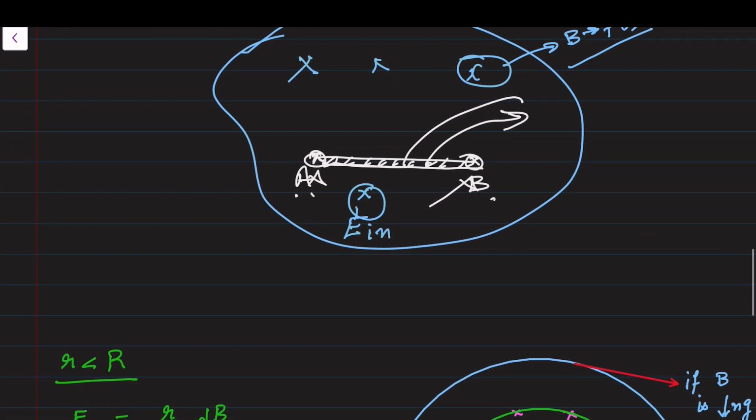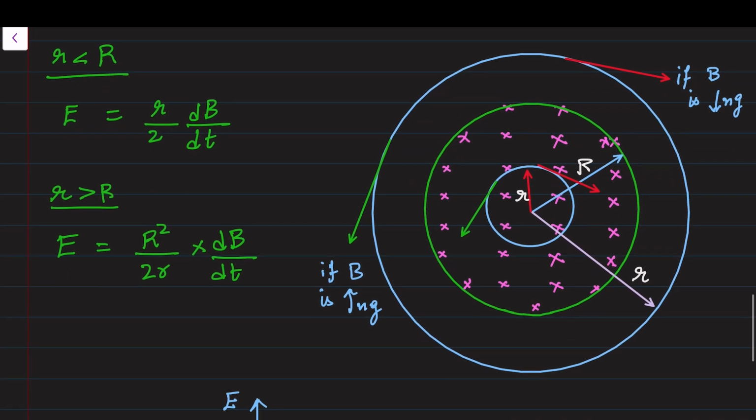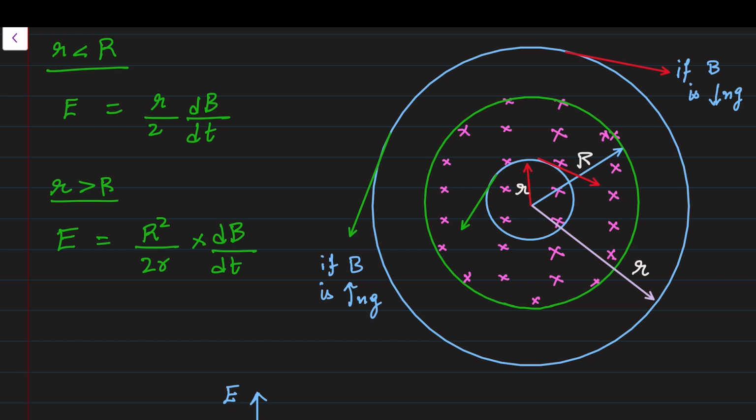medium present there. Now take one more small situation. This green colored circle is a solid cylindrical region in which the magnetic field is present into the plane of the paper. This magnetic field is uniform but time varying.